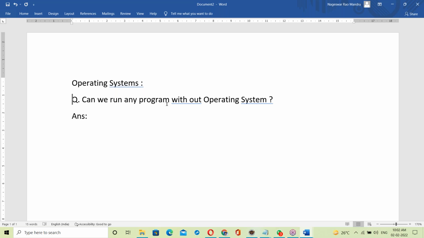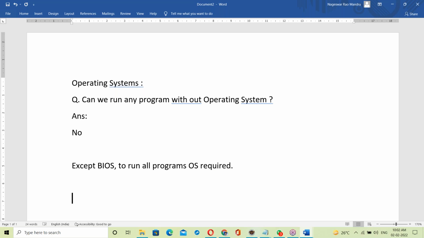OS is also software. That is also some program. Can we run any program without OS? No, the answer is no. We cannot. OS is required. Except BIOS, to run all programs, OS is required.